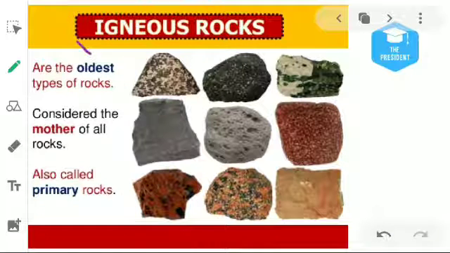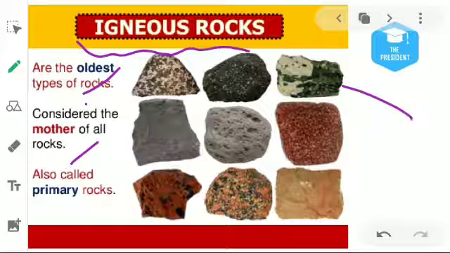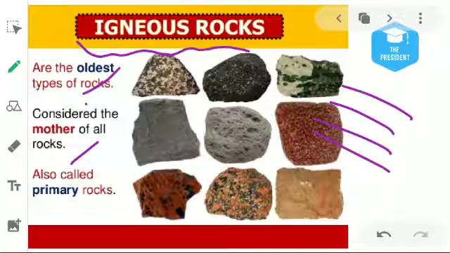Here are a few pictures. You can see how igneous rocks look. They are the oldest types of rocks. From igneous rocks, the other two kinds of rocks are formed. And one thing more: in igneous rocks there are no layers. We can't see any layers, and we can't find any fossils. So basically it is pure, and the particle size is very small and precise. They are also called primary rocks. You can see some pictures of igneous rocks.